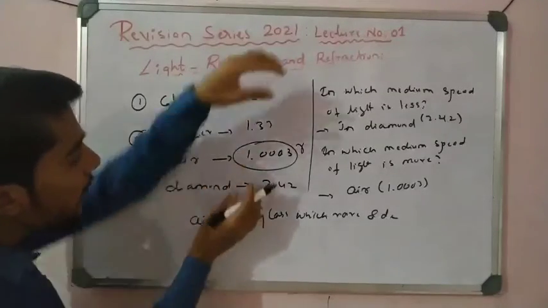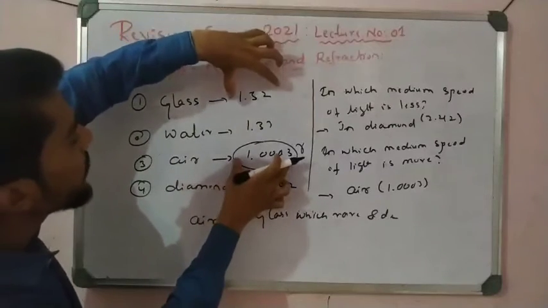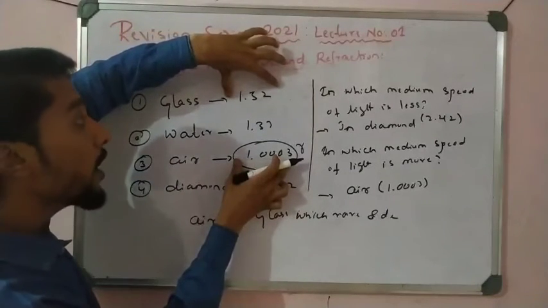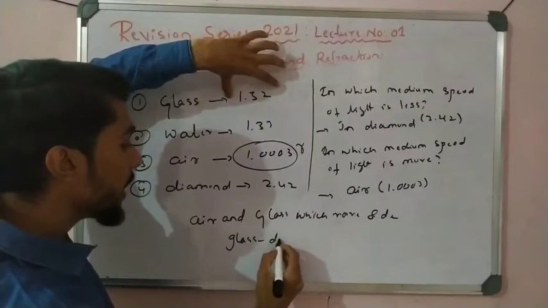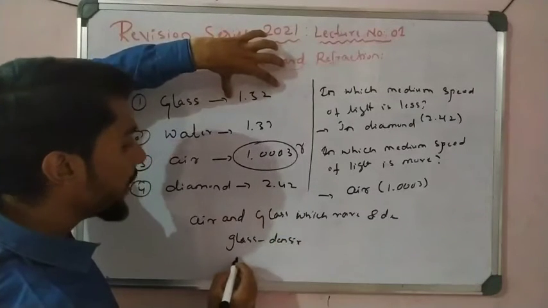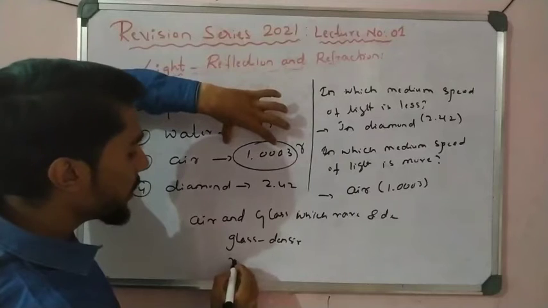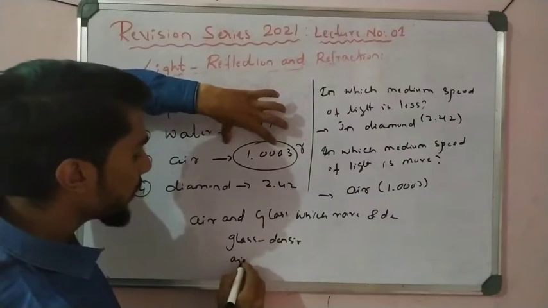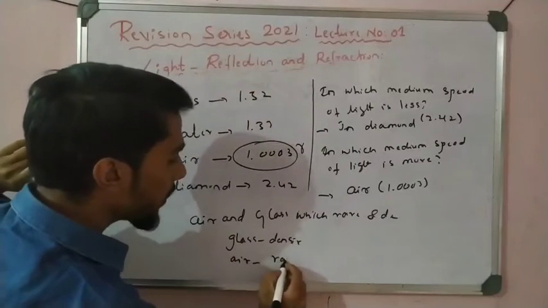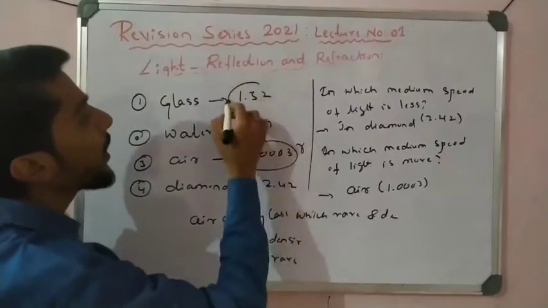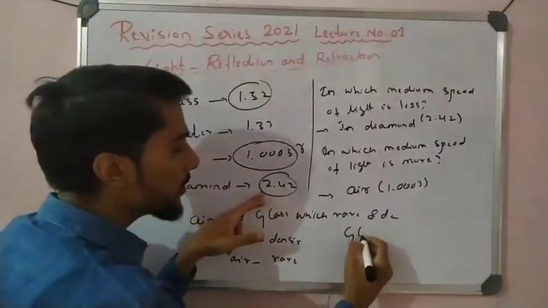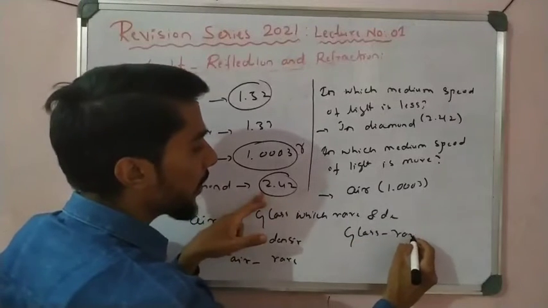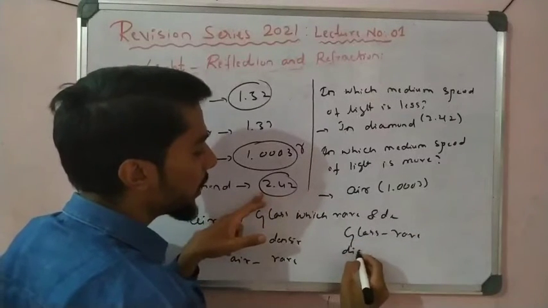So as compared to air and glass, more refractive index is denser. So glass is denser as compared to air, and air is rarer. If I compare glass with diamond, which is the rarer? The glass is rarer and the diamond is denser.